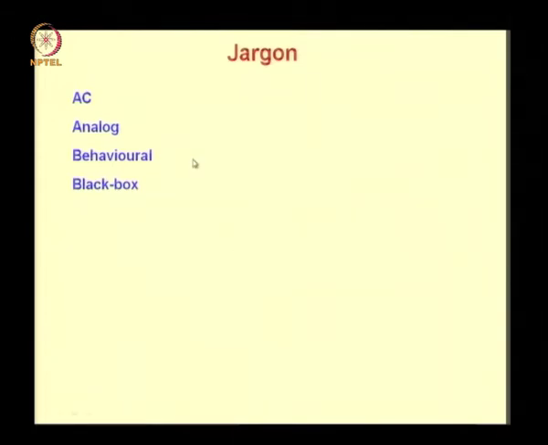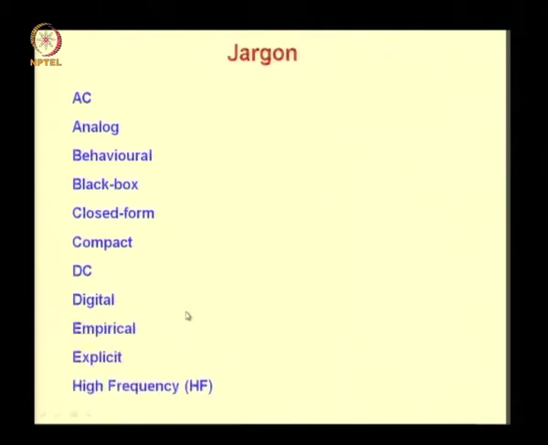We are going to list these words in alphabetical order. So, you have AC models, analog model, behavioral model, and black box model. So, against each of these words you must add the word model. Closed form, compact, DC, and digital are some more varieties of model.